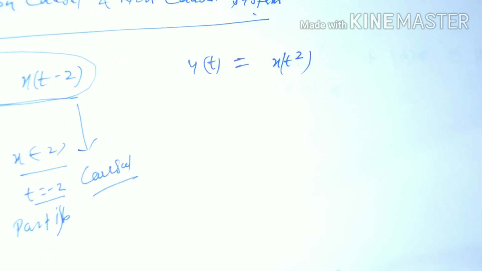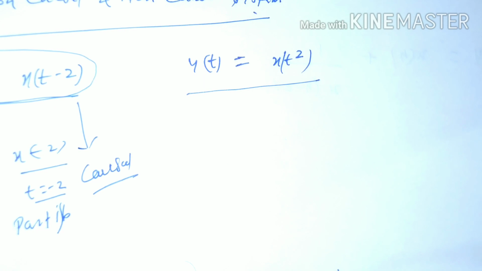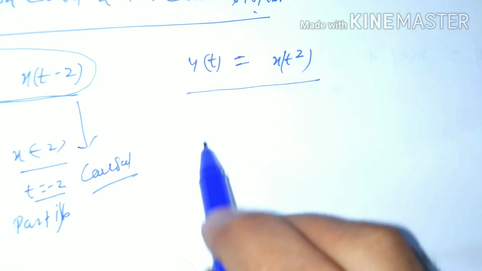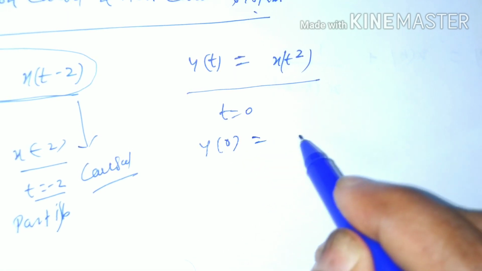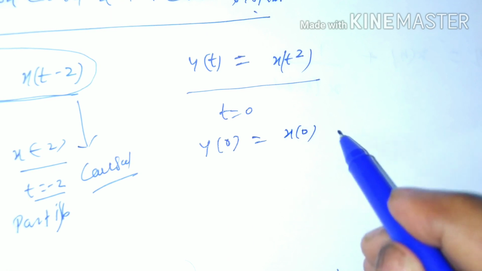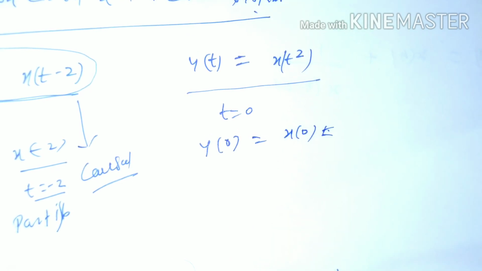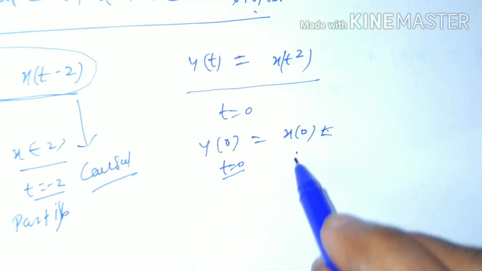Now we are going to discuss another problem. Let y(t) equal x(t squared), and we have to analyze whether it is a causal or non-causal system. Let t equal to 0, then y(0) equals x(0). We can't analyze by this value because both are at t equal to 0, both are present values.